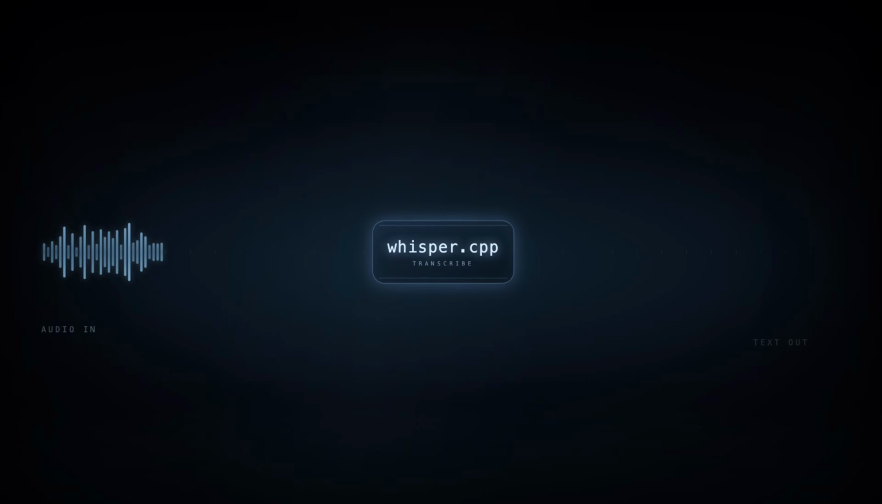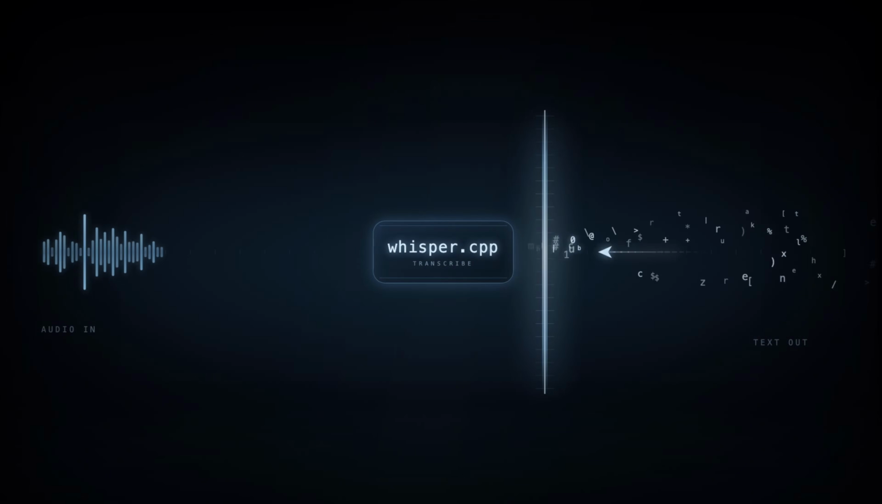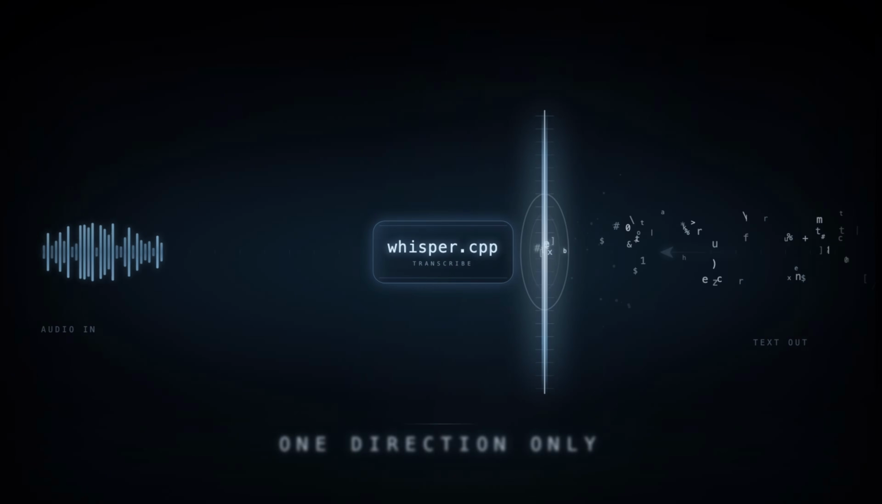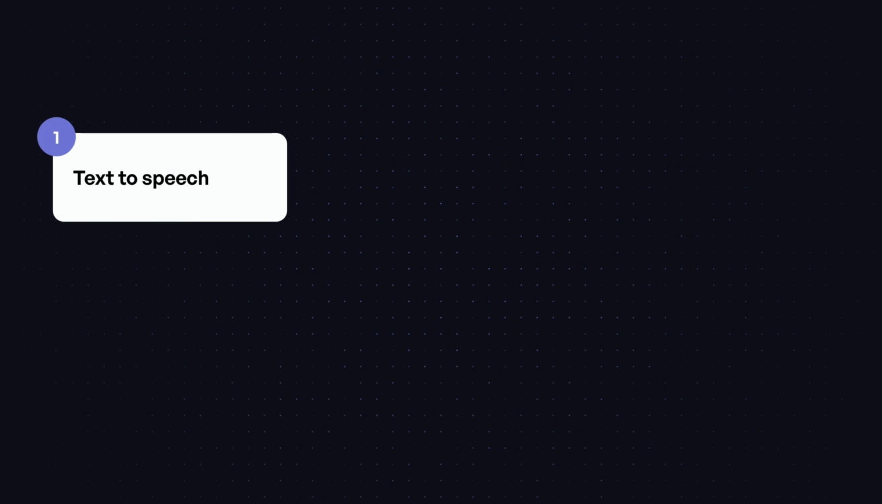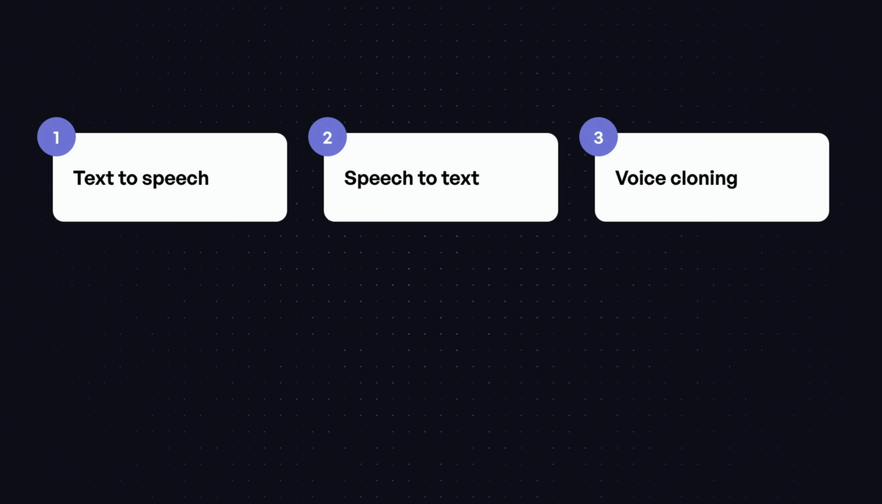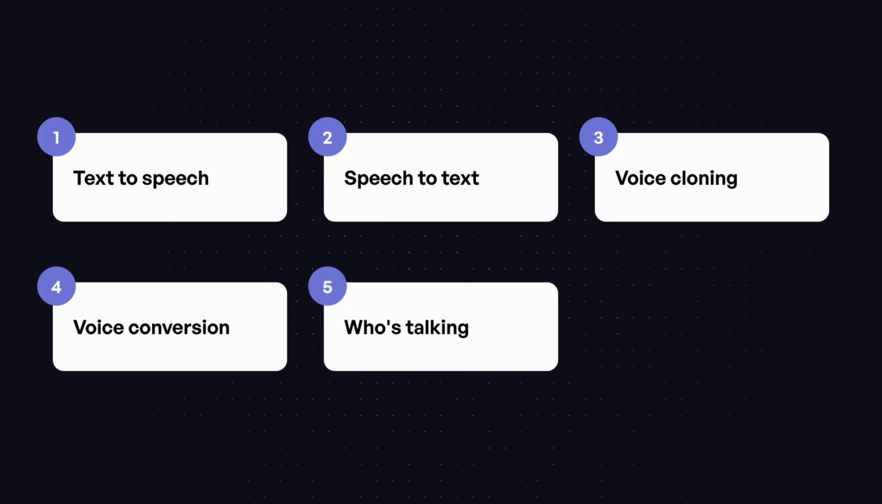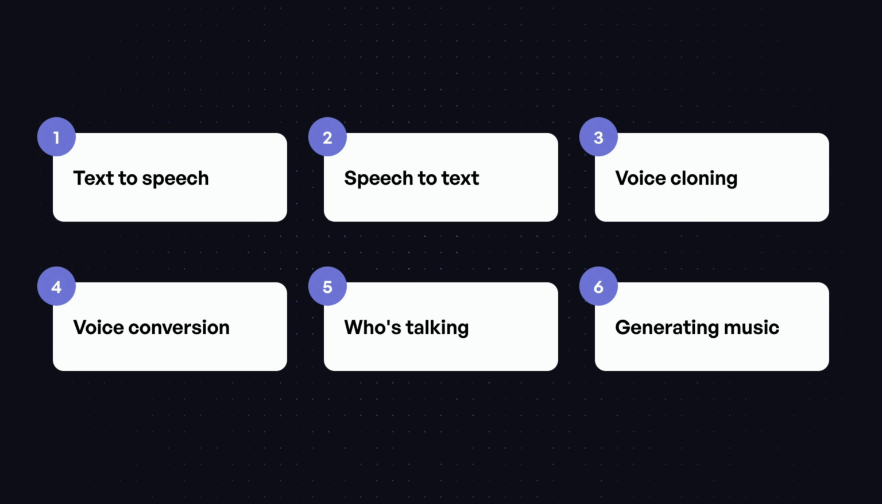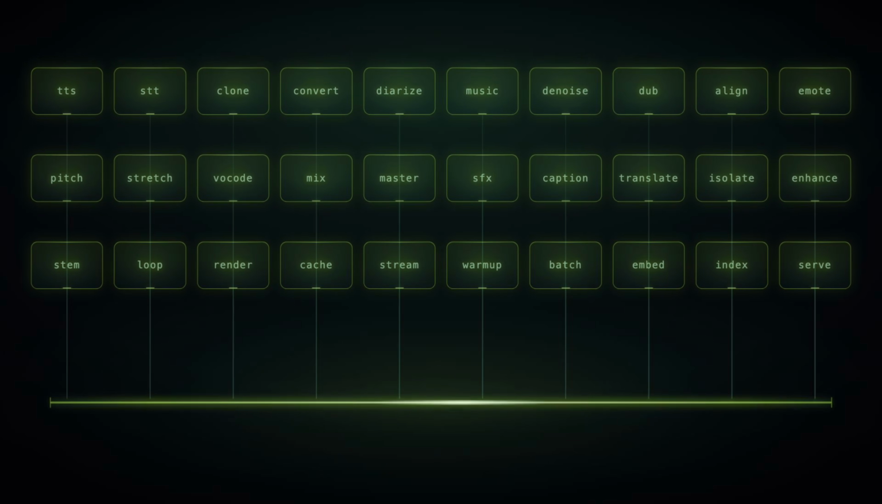But there was a hole nobody was filling. Whisper.cpp only listens. Speech in, text out, it's done. It can't speak back, it can't clone a voice. It can't make a sound that wasn't already there. So this project, audio.cpp, asked the obvious question everyone skipped. What if one binary did the whole job? Text to speech, speech to text, voice cloning, voice conversion, figuring out who's talking, even generating music. Roughly 30 model families, one runtime.